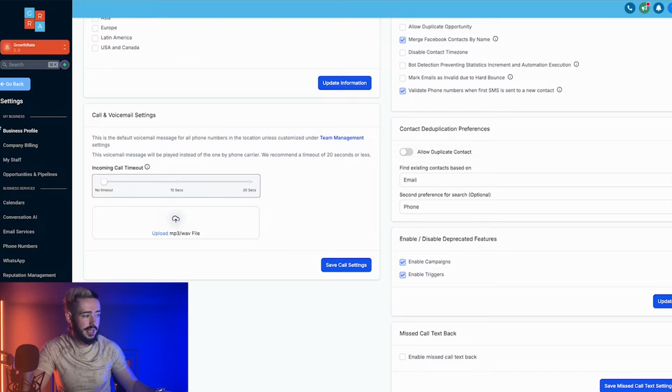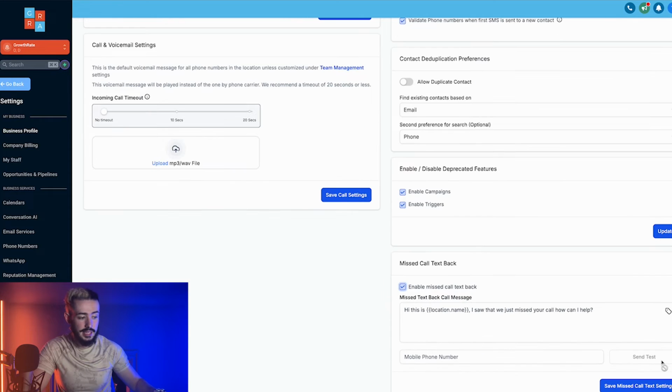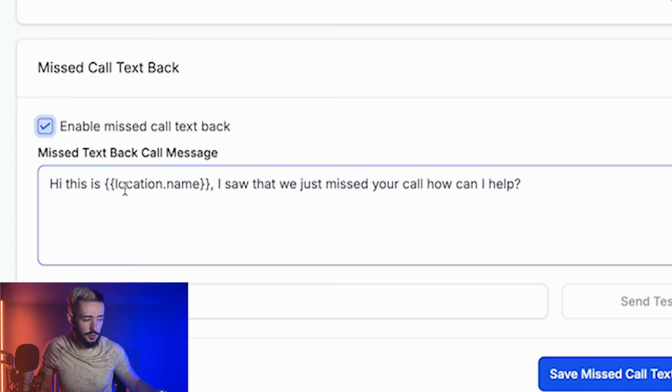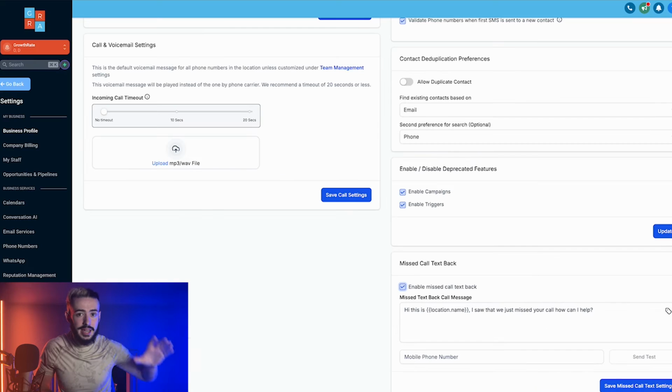If we head back over to settings, go to business profile, and we scroll down, we can enable something right here called missed call text back. So all we've got to do is click on enable, and we can click on save right here. That's how simple it is to set that up. All it says is, hi, this is location name, and location name being the actual business profile that you set them up with inside of your simple software solution, which you also get access to for completely free. I saw that we just missed your call. How can I help?